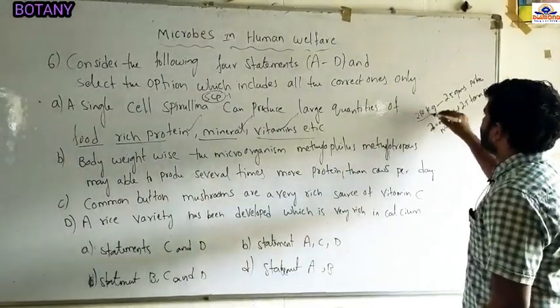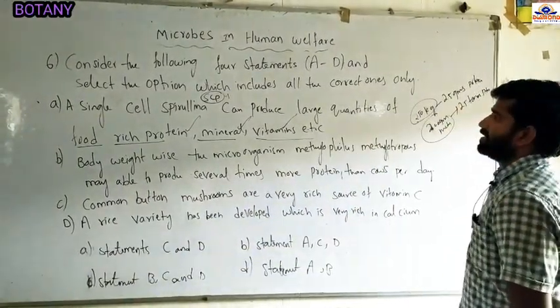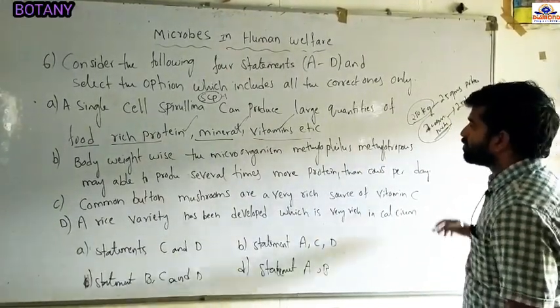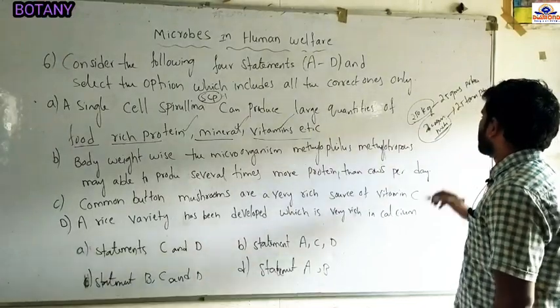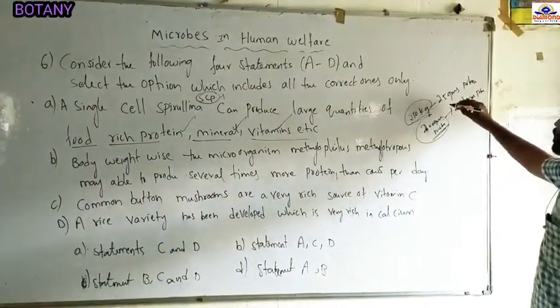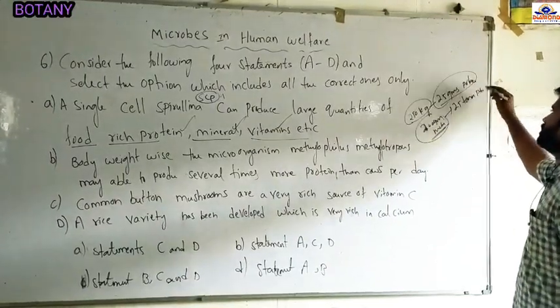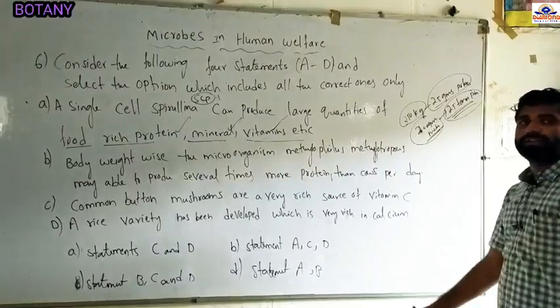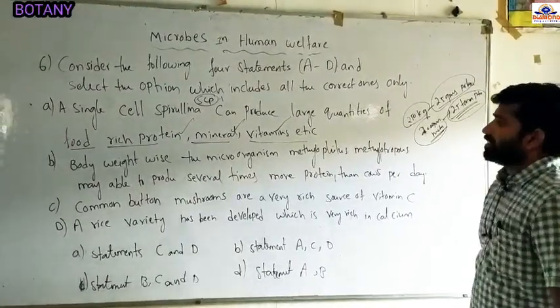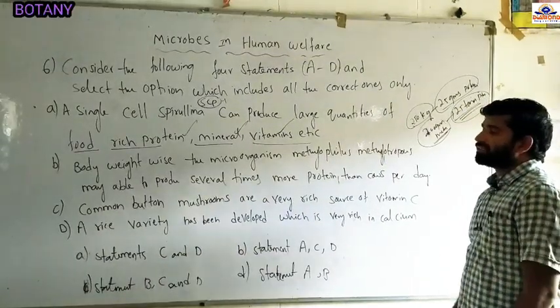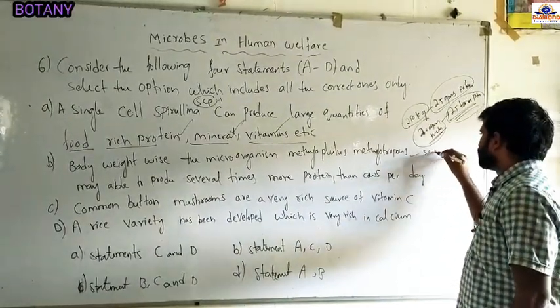So comparing body weight wise, the microorganism Methylophilus methylotrophus bacteria may be able to produce several times more protein than a cow per day. A cow can produce only 25 grams, but the bacteria can produce 25 tons per day. That is the reason these bacteria are also taken as SCP.